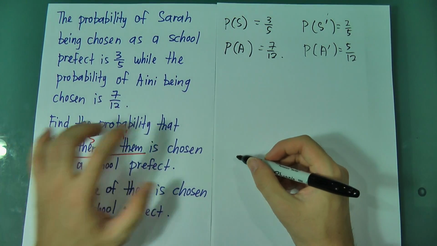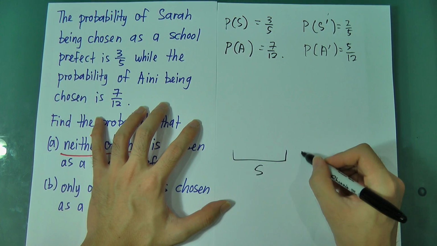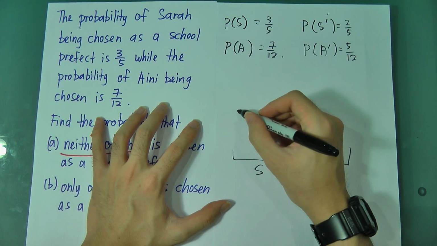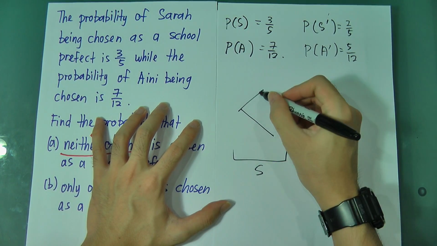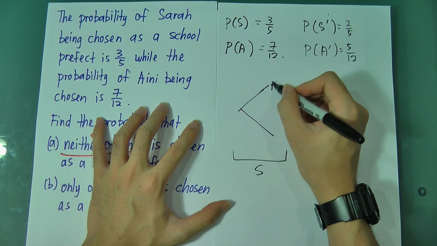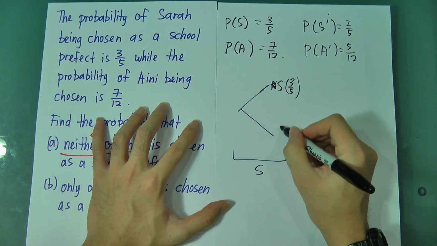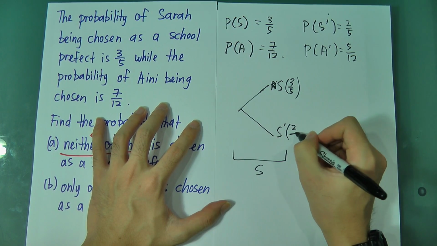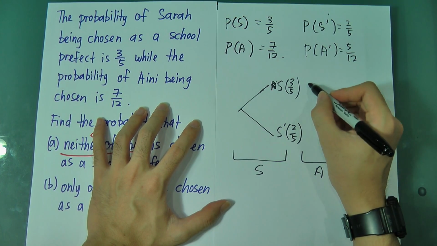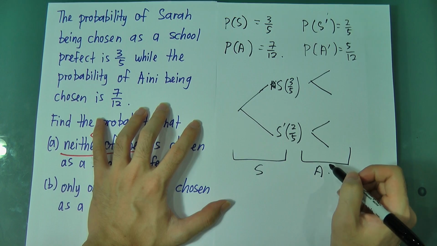First here I will draw for Sarah, and then here I will draw for Aini. I start from Sarah, only two possibilities: one is being chosen, with probability 3/5, and not being chosen, 2/5. This is for Sarah. And then I'm going to draw two branches again for Aini.